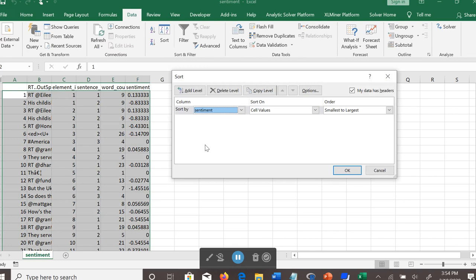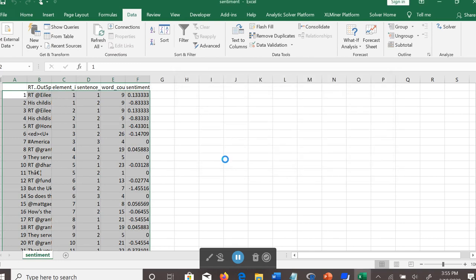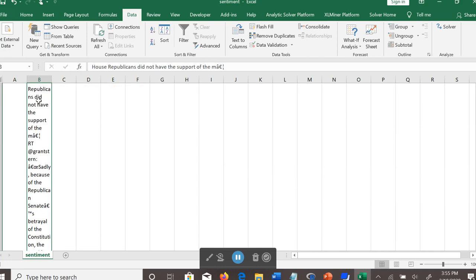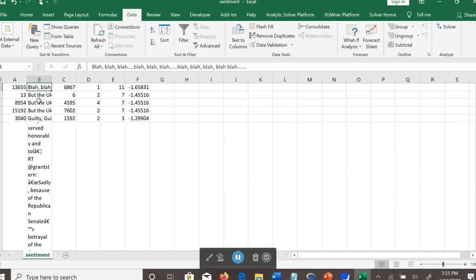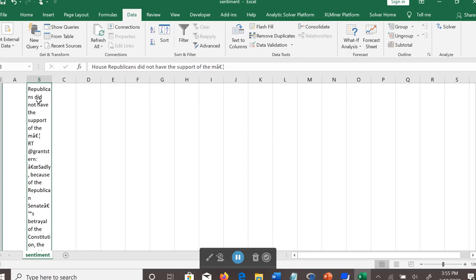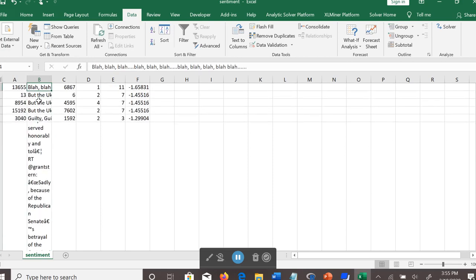So we can sort the sentiment score and see what we find. As you can see, the tweets are quite provoking, the sentiments. The tweets or these sentences within a tweet with the higher scores can be quite provoking if you just go through one by one.